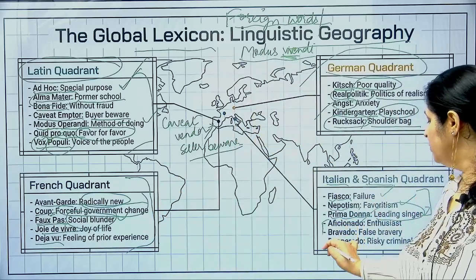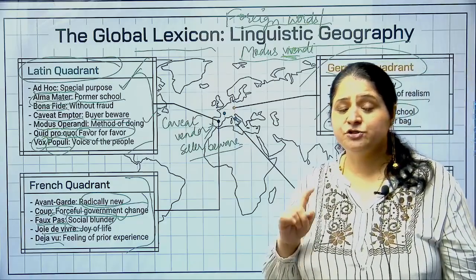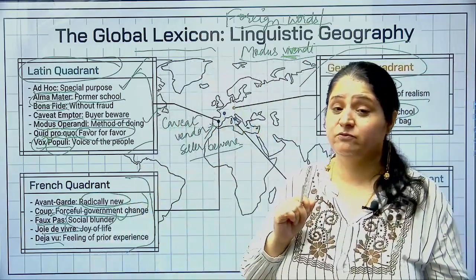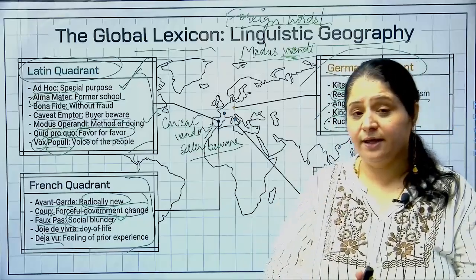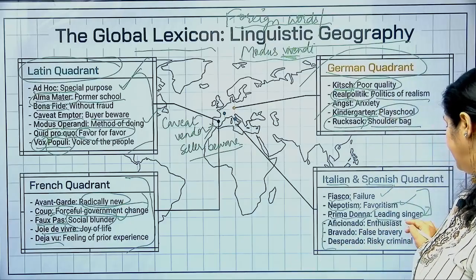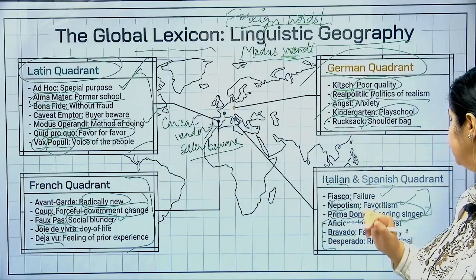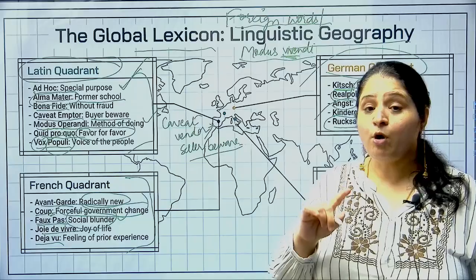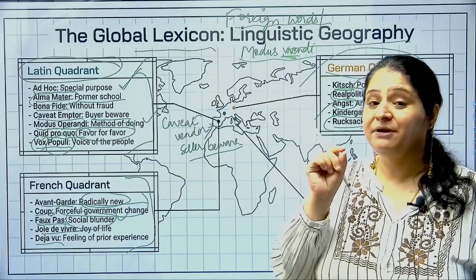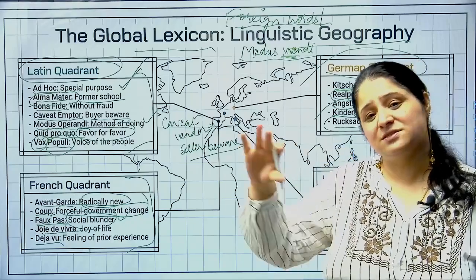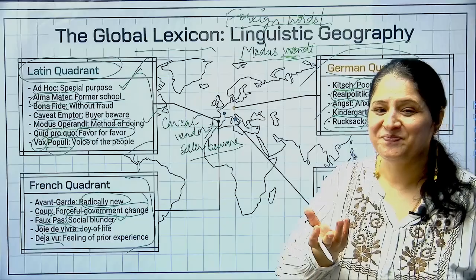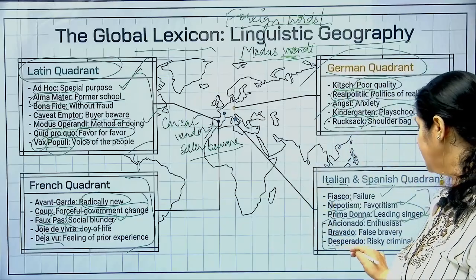And now we have next three words. Aficionado. Aficionado has come from which language? It has come from Spanish language. ठीक है, तो एफिशियोनाडो का मतलब होता है एक एडमायरर आपका, एक फैन आपका, उसको हम एफिशियोनाडो कहते हैं. Bravado. Bravado is another term, Spanish term. Bravado का मतलब has something to do with bravery, right? Bravado, bravo, right? But bravery and bravo is used in positive connotation, right? Bravado is basically false bravery. Making sense, students? All right, moving ahead.